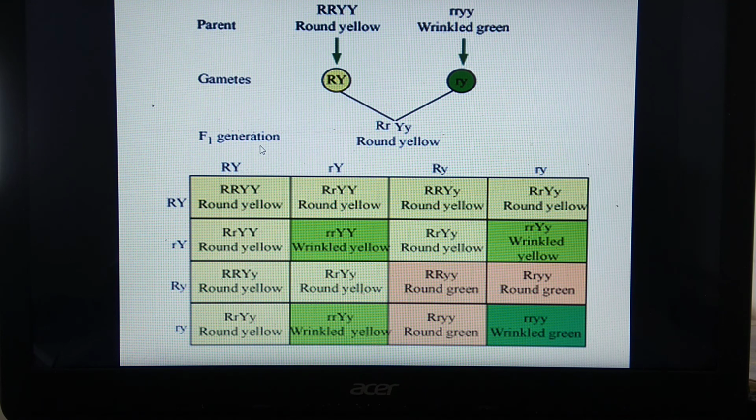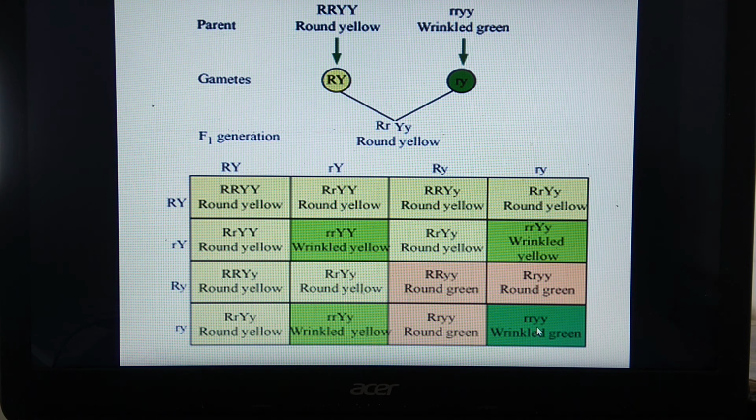When the individuals of the F1 generation are crossed together, we get these 16 combinations. We have studied it before in detail. In these 16 combinations, 9 plants are round yellow, 3 plants are wrinkled yellow, the remaining 3 plants are round and green, and only 1 plant is wrinkled green.